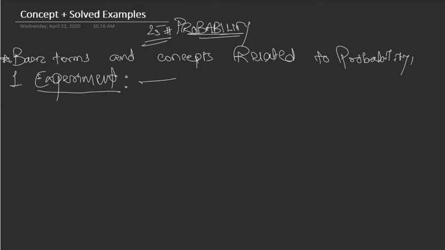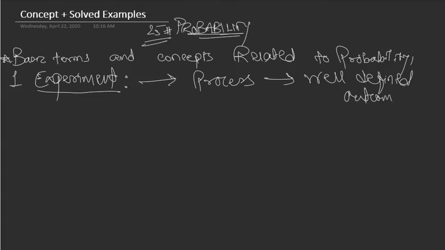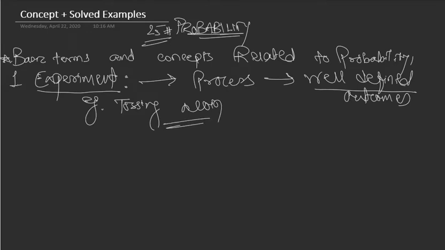So, experiment is nothing but a process, right, which has well defined outcomes. Well defined, what do you mean by well defined? Well defined means which is already known. So can we give some example of experiment? Tossing a coin. Tossing a coin is an experiment. Why is tossing a coin an experiment? Because we know that when we toss a coin, we will get some well defined pre-known outcomes.